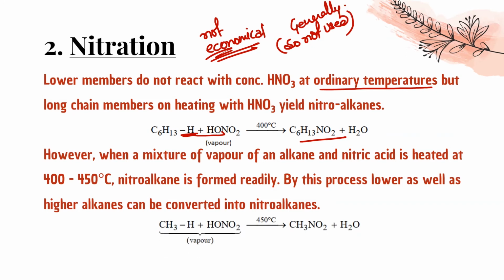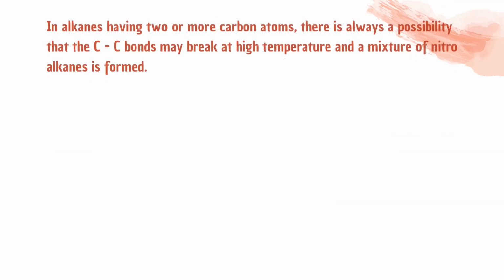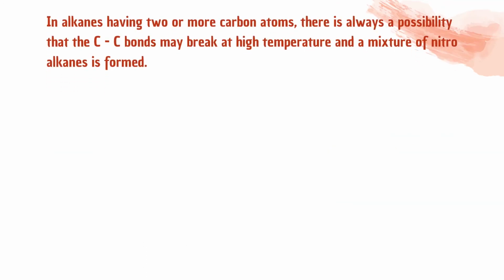वेपर में हम कर रहे हैं तो this is also happening. Next thing is, in alkanes having 2 or more carbon atoms, there is always a possibility that the CC bond may break at high temperature and a mixture of nitroalkanes is formed. जब भी अगर हम हाई टेम्परेचर देते हैं तो there is a possibility कि कार्बन हाइड्रोजन बॉन्ड टूटने के साथ साथ कार्बन कार्बन बॉन्ड भी टूट जाए.